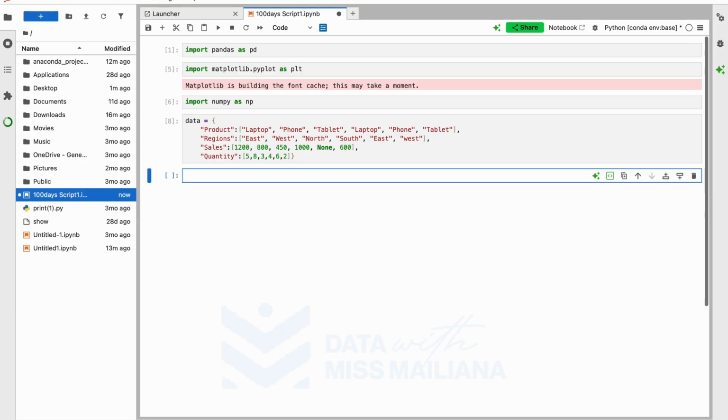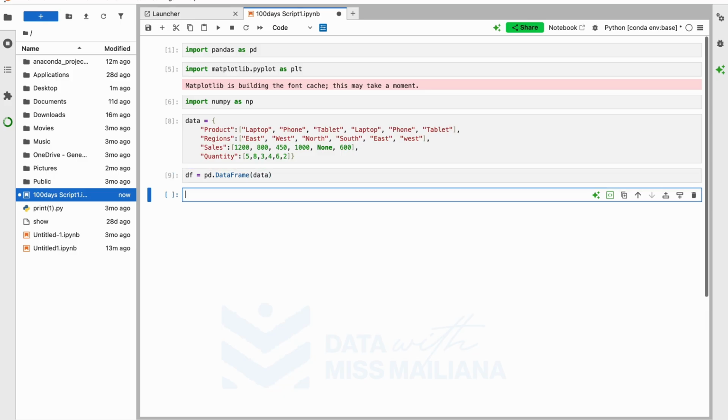Okay. So now I'm going to put the data into a data frame. So I'm going to do df is equal to pd, right? pd is the pandas. pd.DataFrame into brackets data. All right. So I'm going to run that. Okay. All right. So now let's print df.